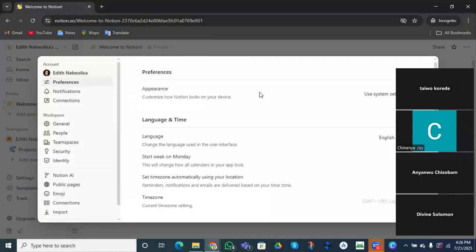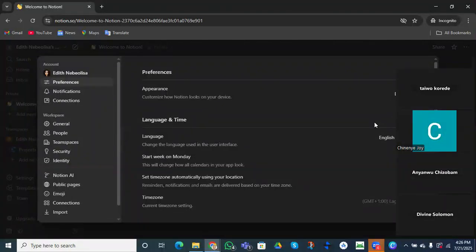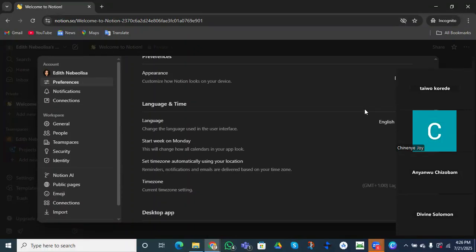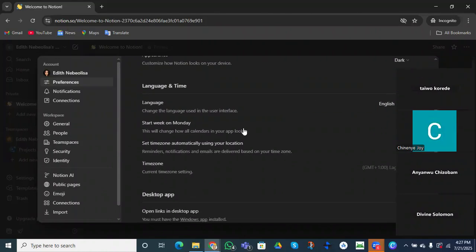So this is appearance. How do you want your stuff to appear? For me, I love using dark mode. Why? Because I'm always on the laptop, so I use something to protect my eyes and more, right? So the language, this is where you come to select the language you want to use. So this is English, US.